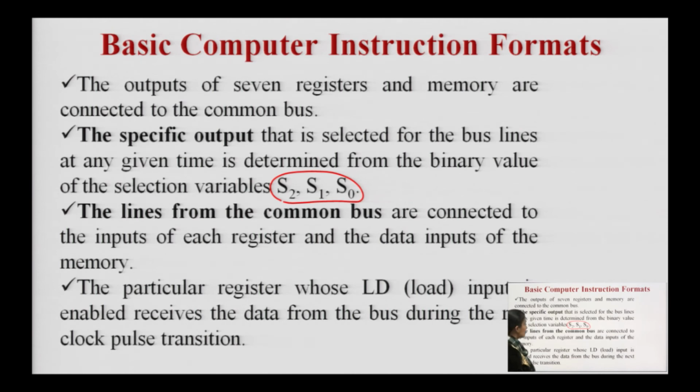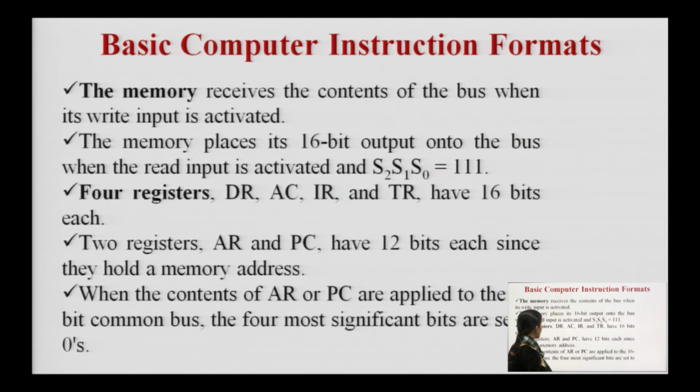So, the lines from the common bus are connected to the input of every register and the data input of my memory, and the particular register whose load input is enabled will receive the data from the bus during the next clock pulse transition. Then the memory receives the contents of the bus when its write input is activated.